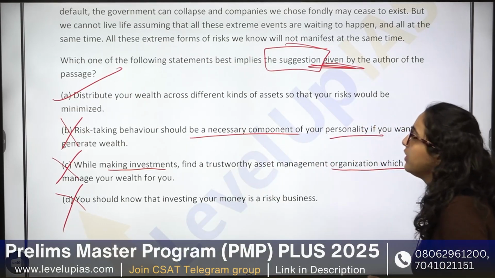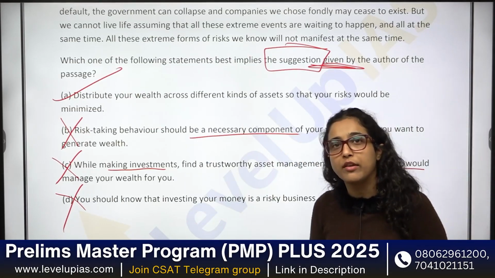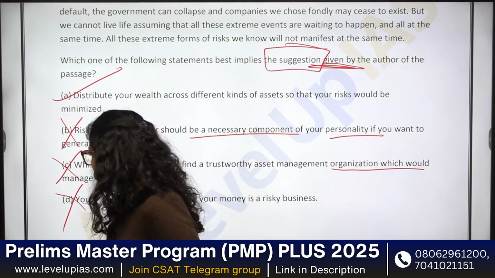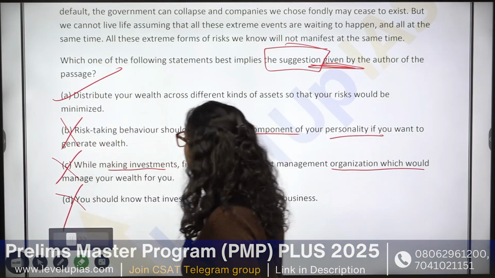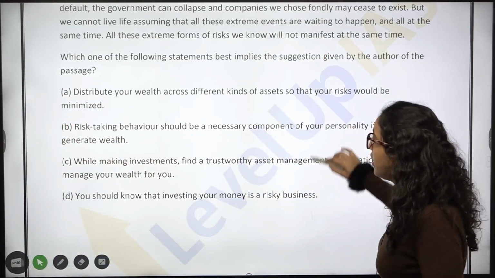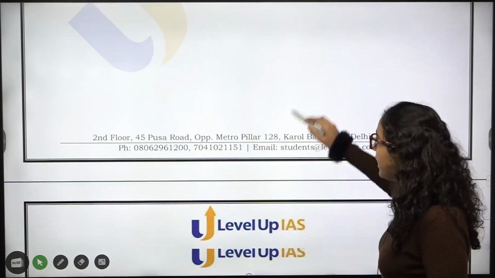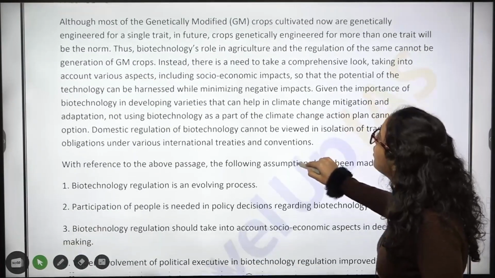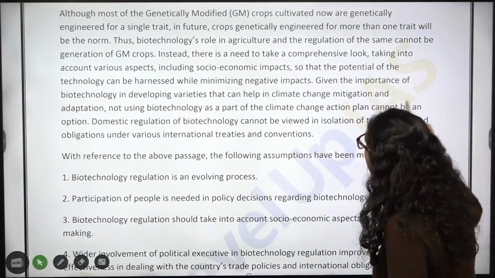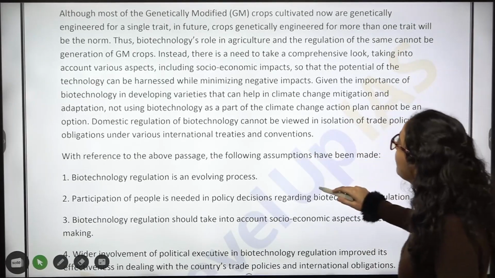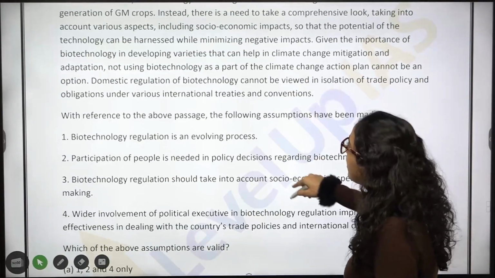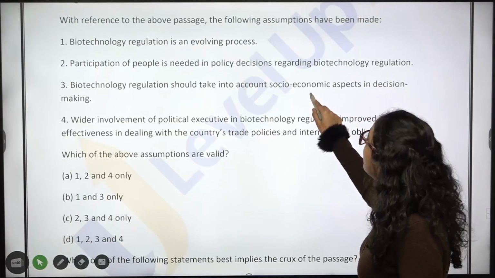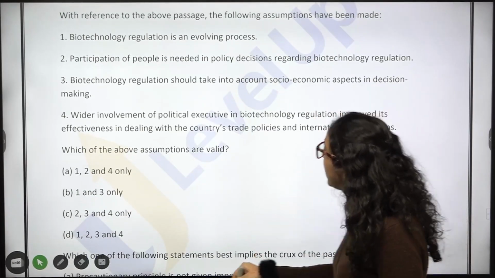Okay, so even by option elimination you could have done, option A will be your answer. Now, next passage, that is passage 5. Now, most of the genetically modified crops. Okay, let's talk about GM crops, biotechnology and so on. There are a few words related to it. With reference to the above passage, the following assumptions have been made.